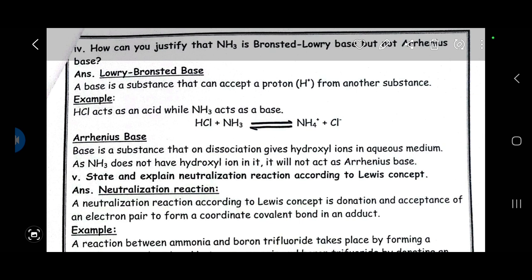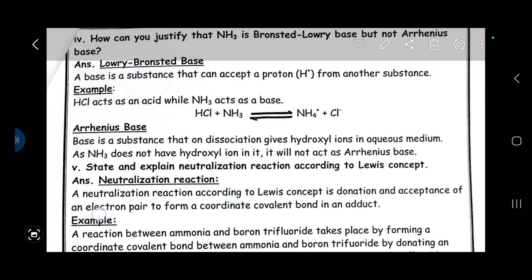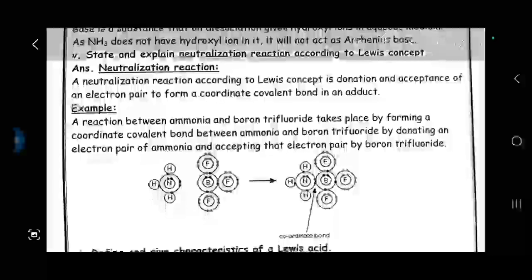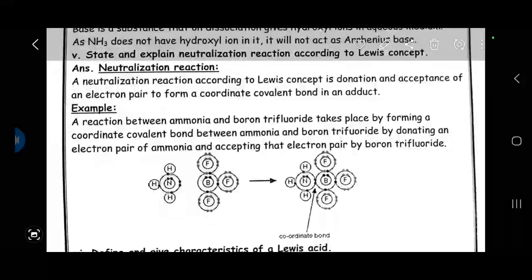Next question is: state and explain neutralization reaction according to the Lewis concept. Neutralization reaction according to the Lewis concept is the donation and acceptance of an electron pair to form a coordinate covalent bond in an adduct. Okay, a substance will donate the electron pair and the other substance, that is an acid, will accept an electron pair, and as a result a coordinate covalent bond will be formed in the product